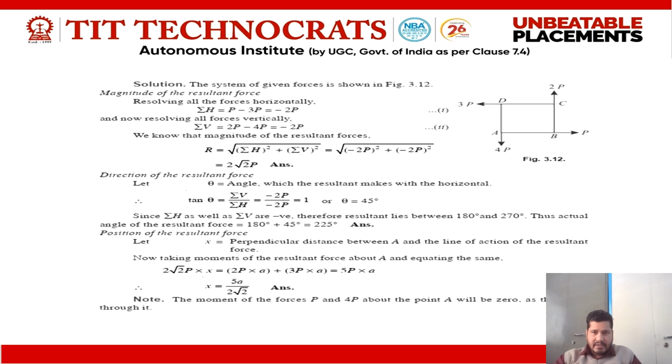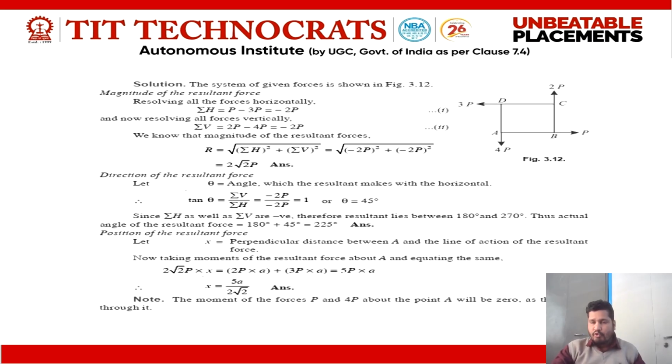Now we calculate the moment about point A. This is our square, and in a square all the sides are equal. It is denoted by small a. AB is equal to a, BC is equal to a, CD is equal to a, and AD is equal to a. For the force 2P, this is the line of action, and the perpendicular distance is a. Plus this is 3P, again with its line of action and perpendicular distance AD, which is a, so 3P into a.